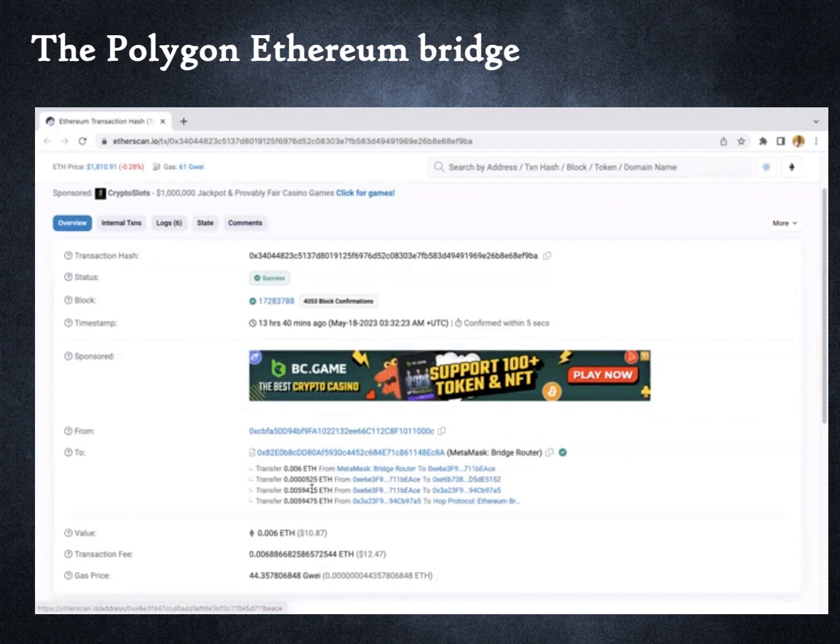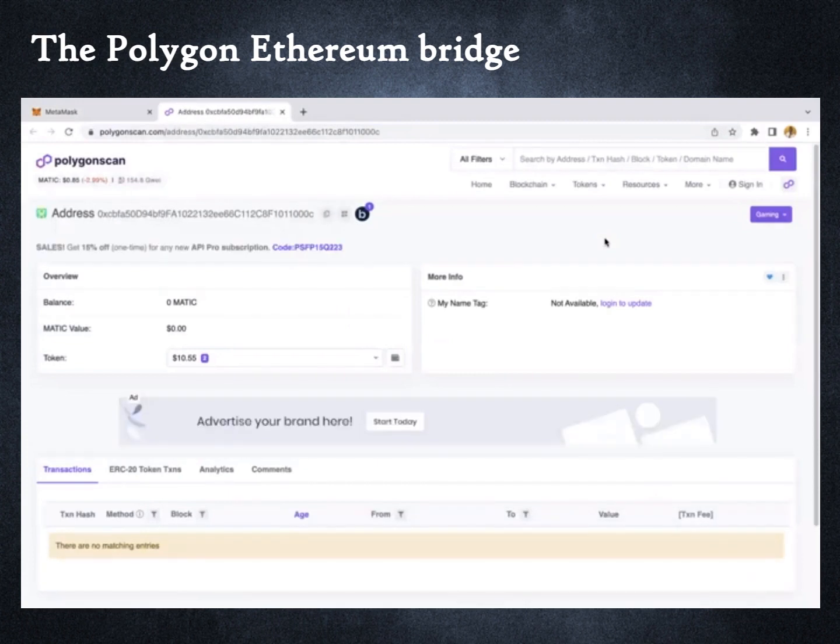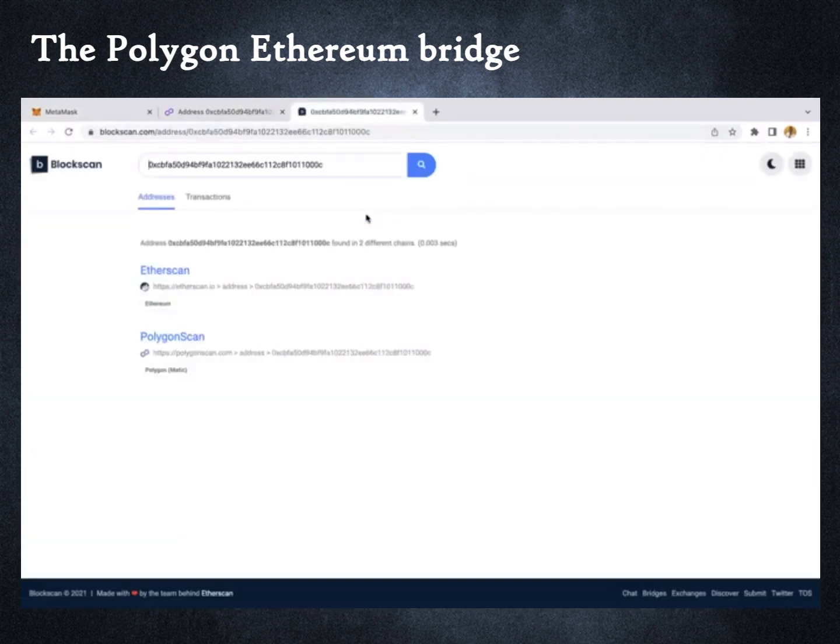Can I see the other side of this transaction on a block explorer? In other words, is there a block explorer for Polygon? Next, we will find out. I will click on the upper right corner to access the block explorer called Polygon Scan. We can note one interesting feature. The same address is used in both Ethereum and Polygon. But that does not mean it is the same account.